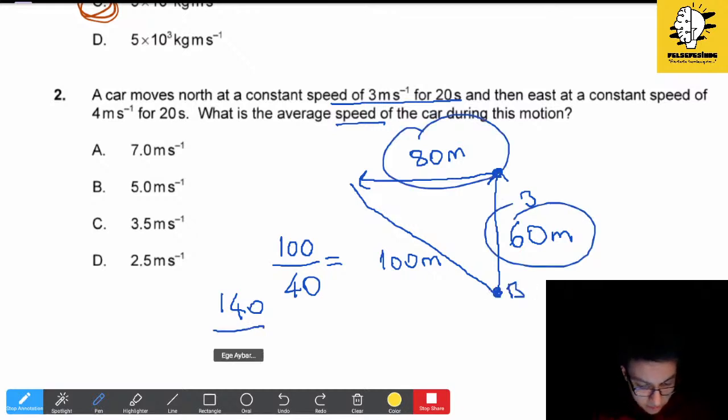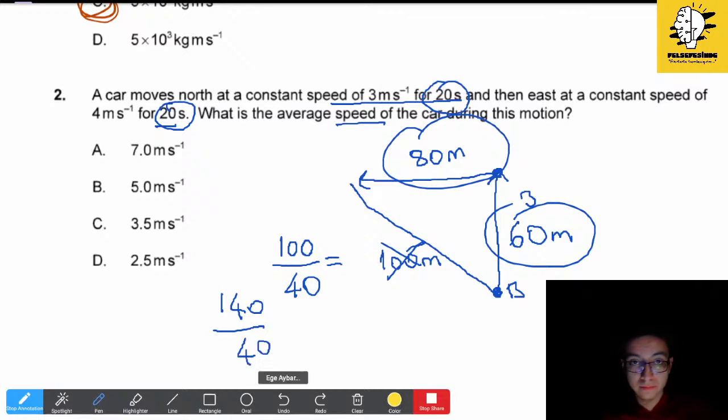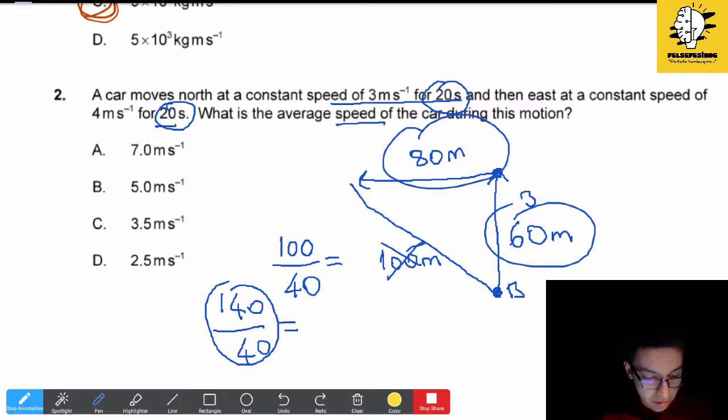Yes. So when we find the total distance traveled, actually we don't need this, I made a mistake here. We go for 40 seconds, so we have to do this calculation, and it will be 3.5 definitely.